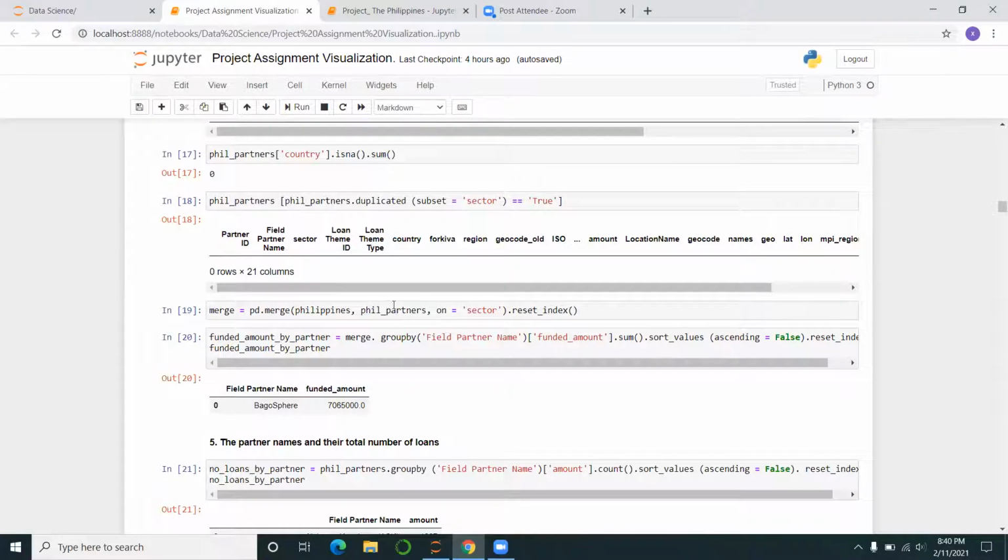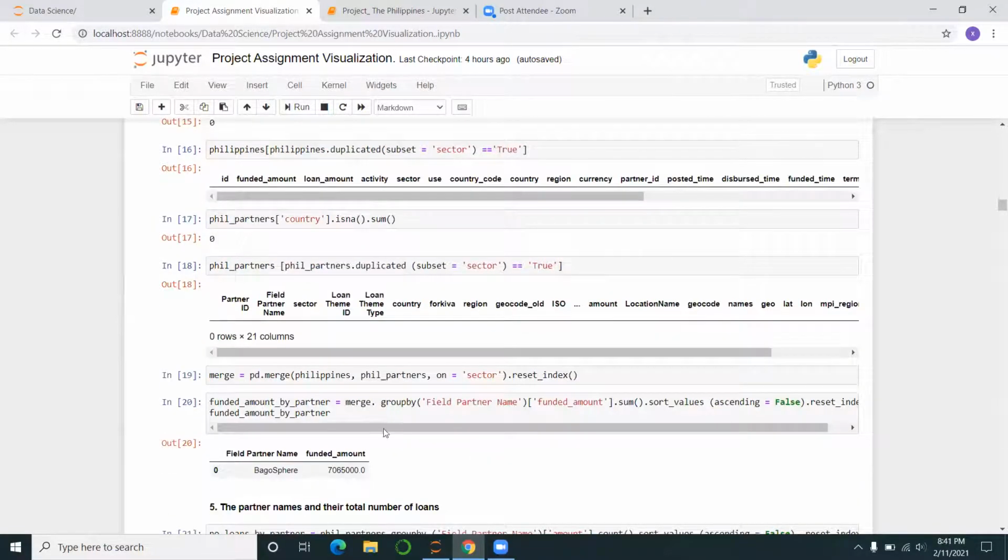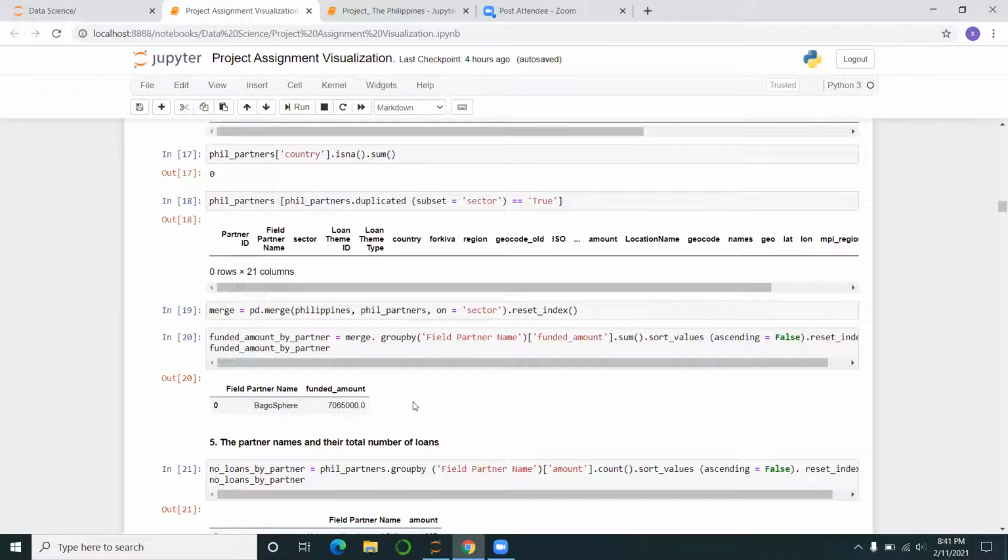So these are the field names, I think, from the other document that I merged with the Philippines, and I merged it on sector. So upon merging it on sector, I got this as the only field partner with the funded amount, but I don't think it's correct, because I did it another way and I still got a different answer. So I don't know where it went wrong with the merging.